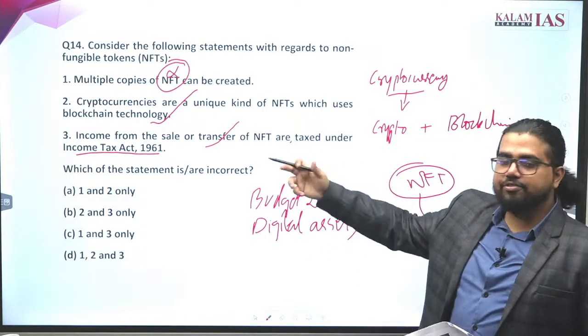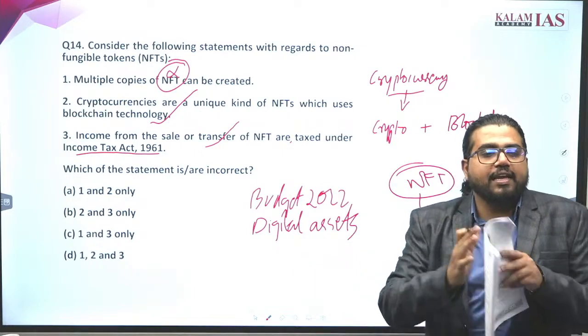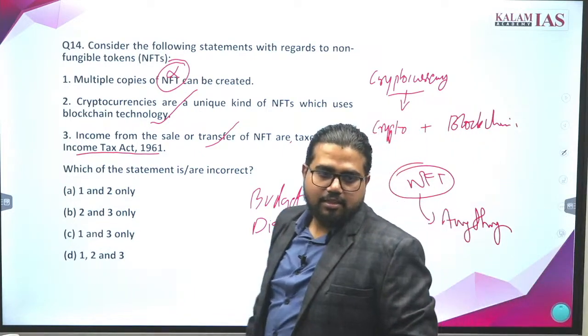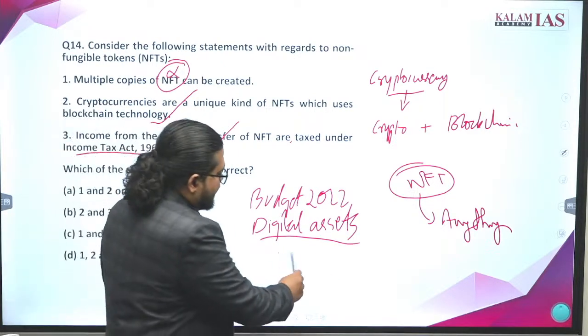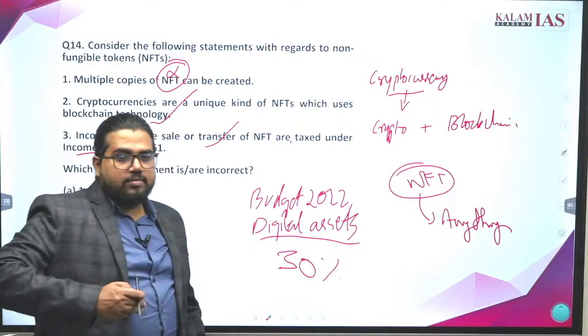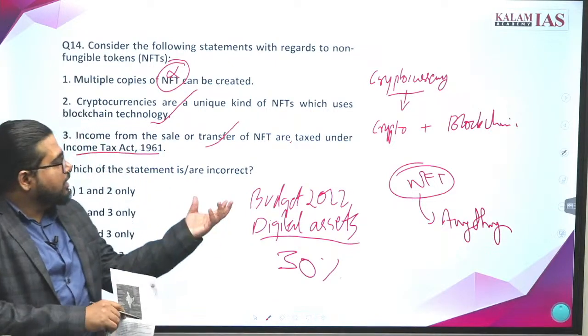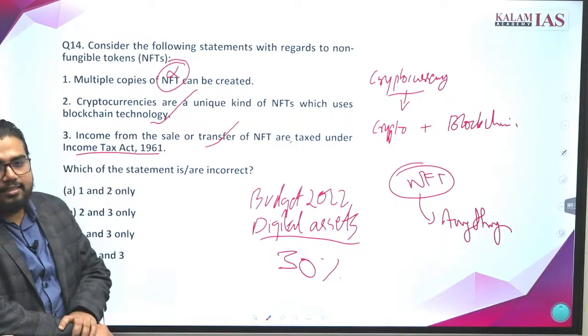So for all these NFTs and blockchain technology, if you are making huge profit from this, you have to pay a digital asset tax, in the range of 30%. So these are all taxed under the Income Tax Act.